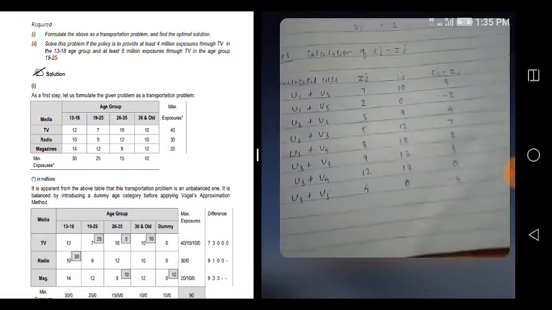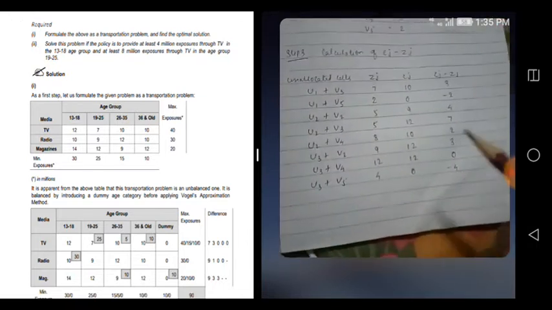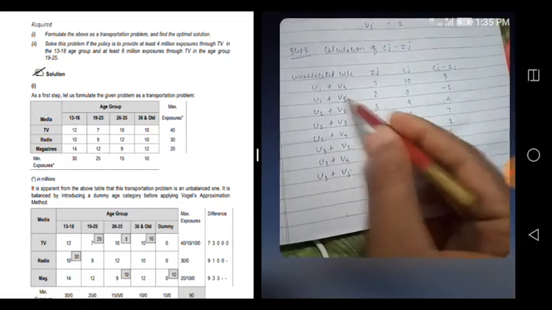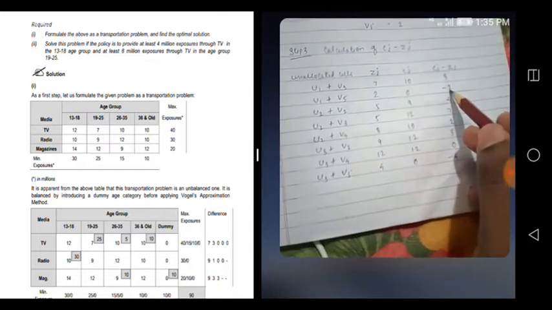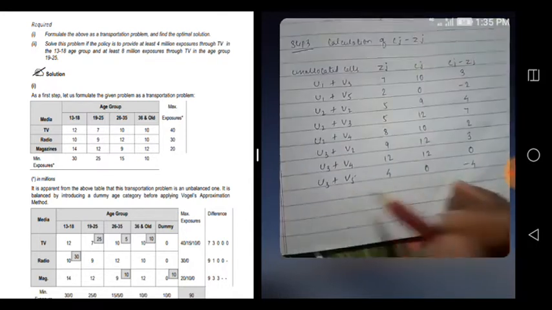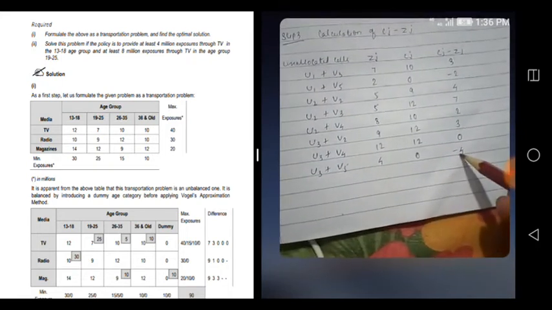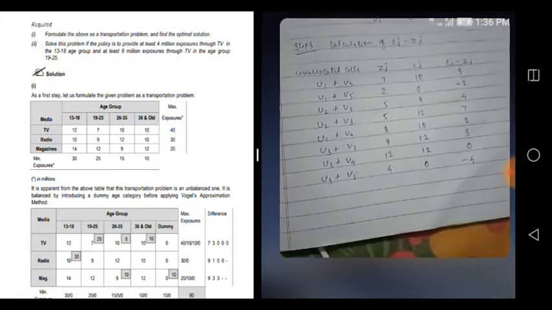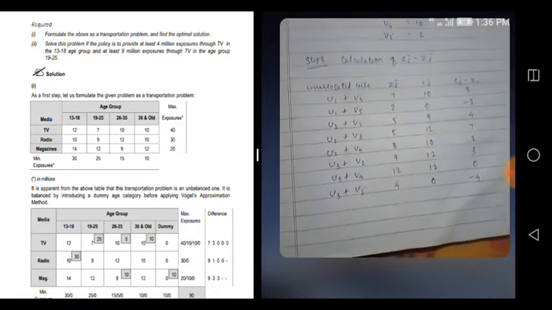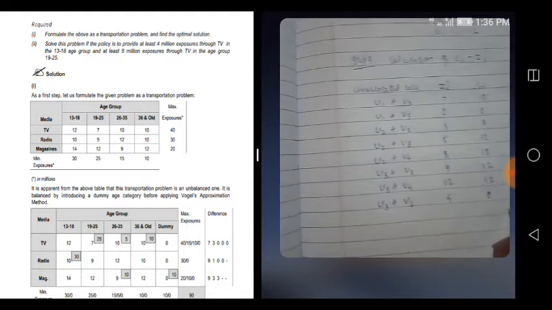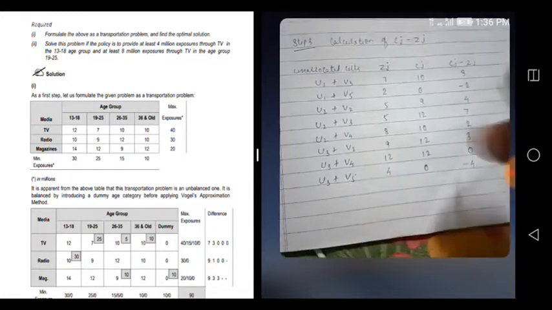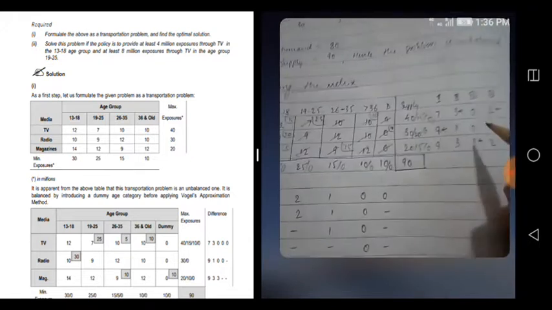So see, this solution is telling that if you allocate u1 plus v5, you can reduce the cost further by 2, and if you allocate u3 plus v5, you will reduce the cost further by 4. So what you have to do is rewrite that matrix and reallocate here. Okay, this was the solution if you had selected this one instead of this one.